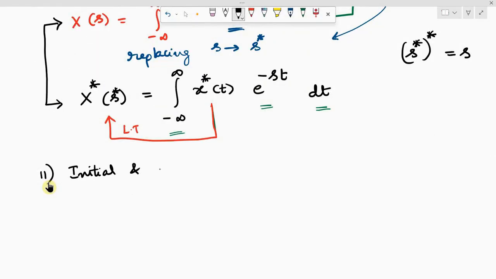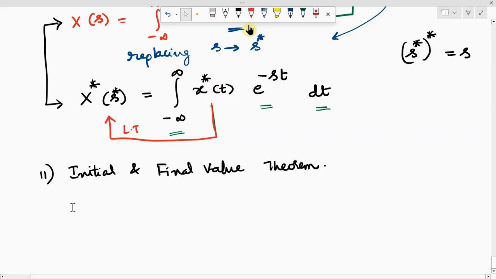Initial and final value theorem. We have a small statement that we need to write here for this initial and final value theorem. So let me write this so that we can have a clear understanding of what we need to know before solving this problem.